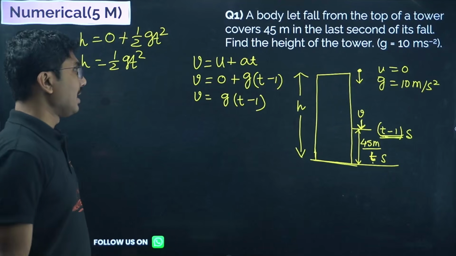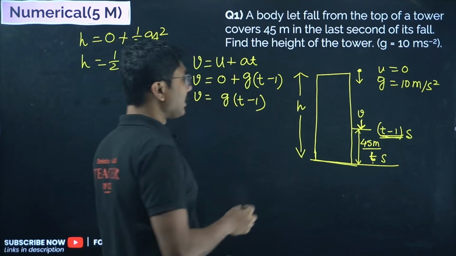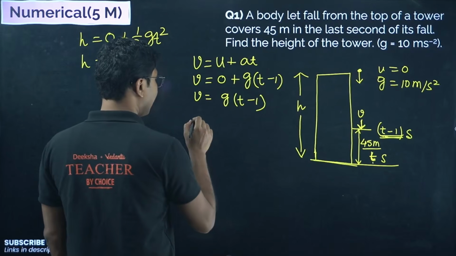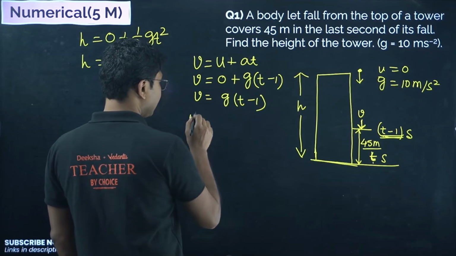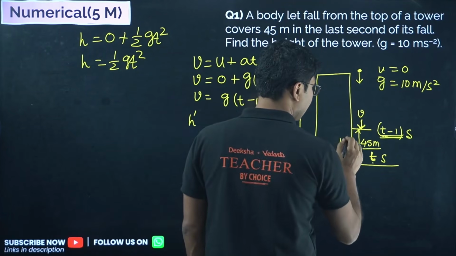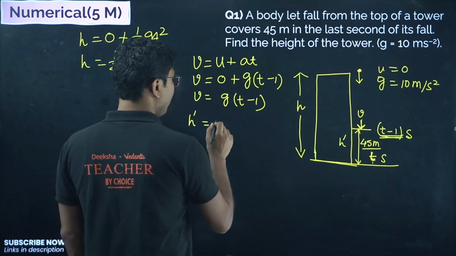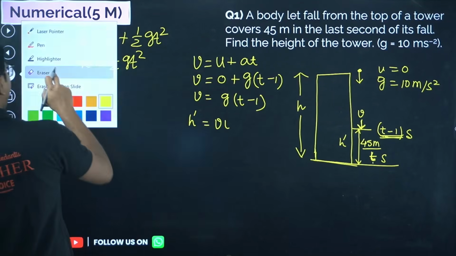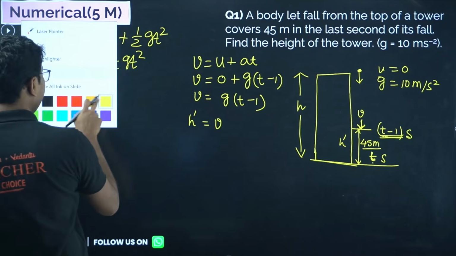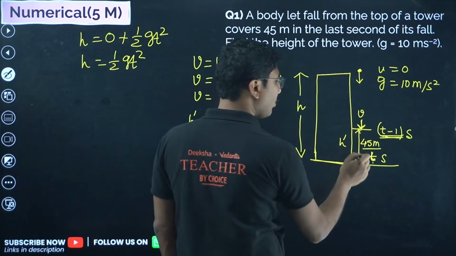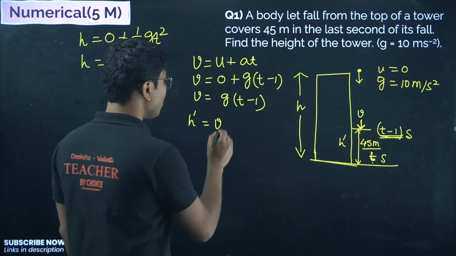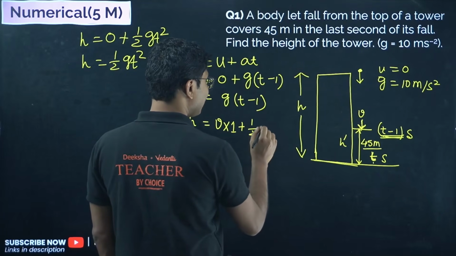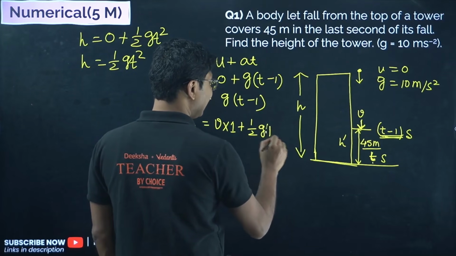Now we have to find the displacement of the ball from here to here. We will write this height as h dash. h dash equals v into 1. What is the time taken to reach from here to here? 1 second only. So v into 1 plus, what is the acceleration? Acceleration is still g, right?